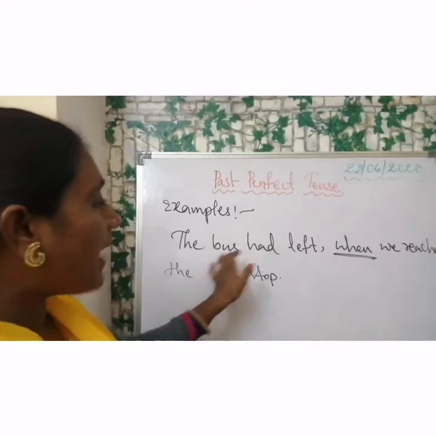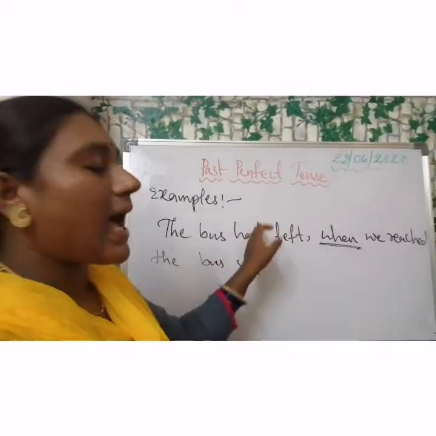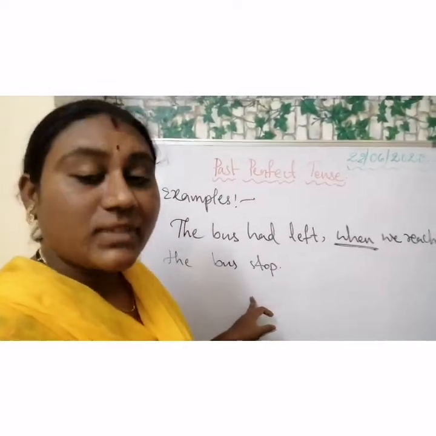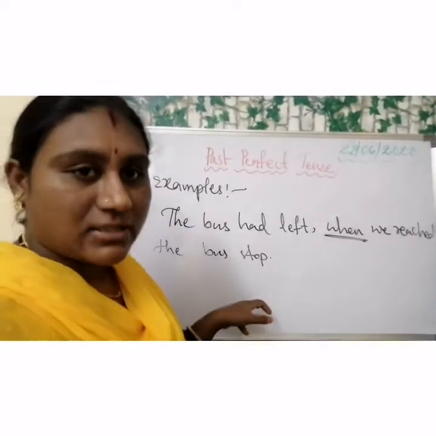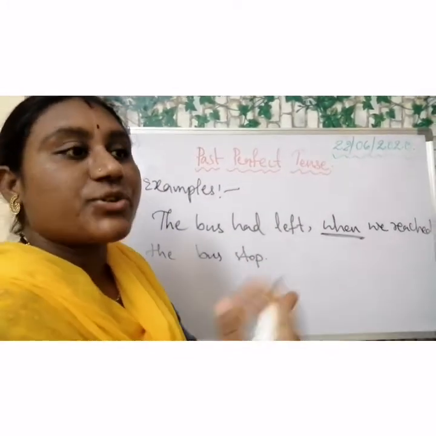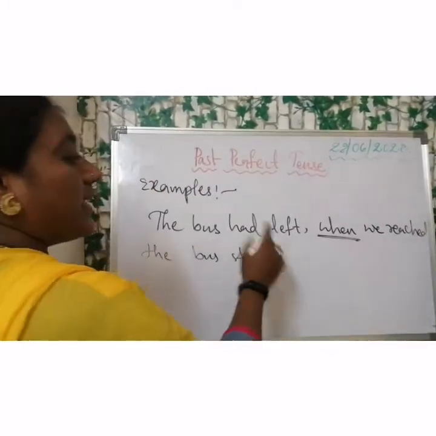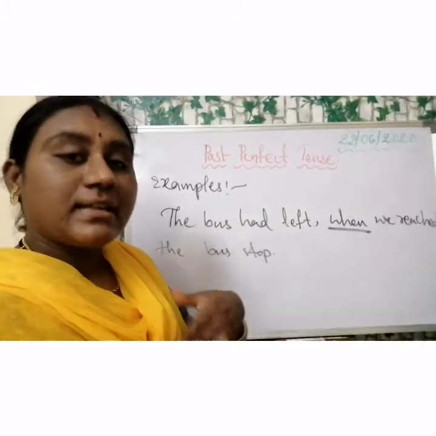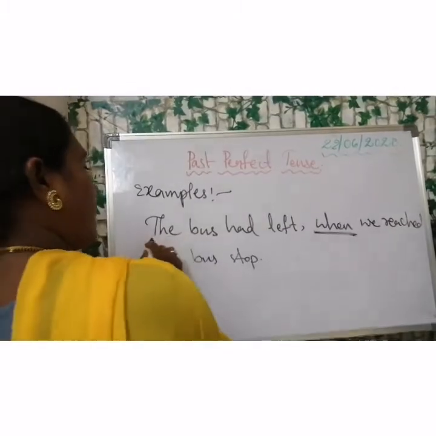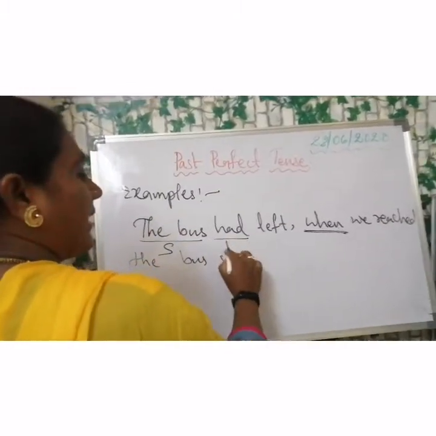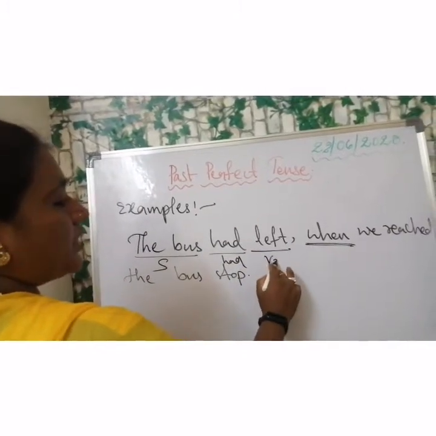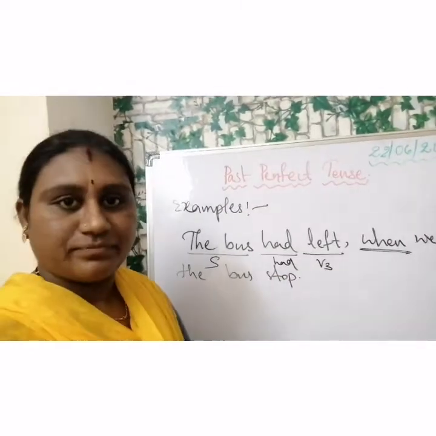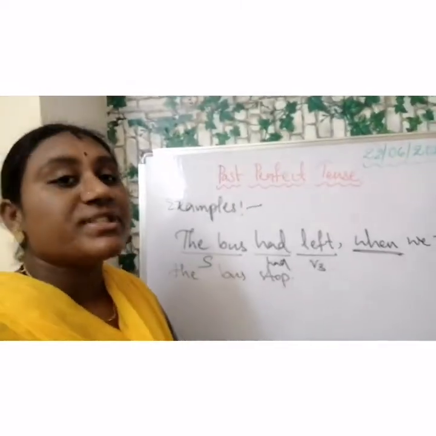And observe, here we have two actions. The bus had left when we reached the bus stop. So when we reached the bus stop, that means by the time we reached the bus stop, the bus had left. So it went away. The bus left from the bus stop. So here, the bus is the subject, "had" is a helping verb, and "left" is the past participle. So subject plus had plus past participle. This is the positive statement.